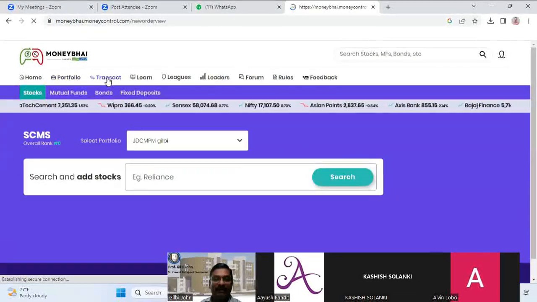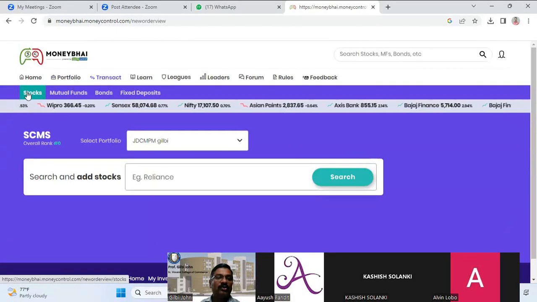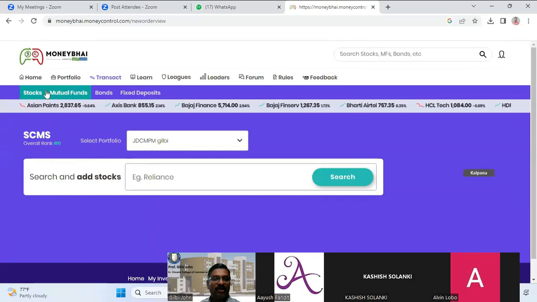You have a transact option. When you click on transact, there are 4 options: stocks, mutual funds, bonds, and fixed deposits. Stocks means the shares that are publicly traded on NSE and BSE. When you click on stocks, this will come.